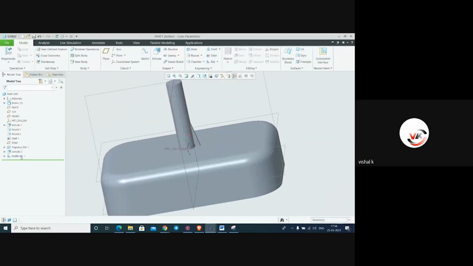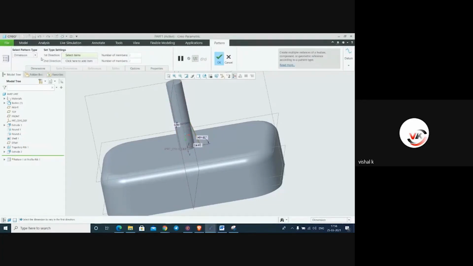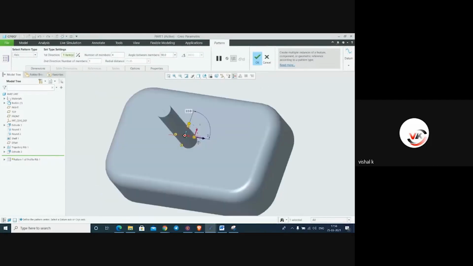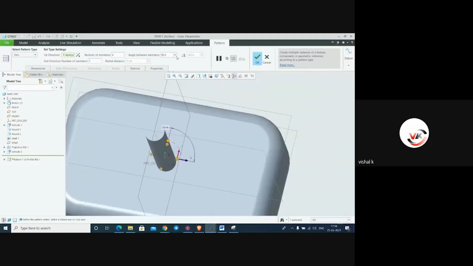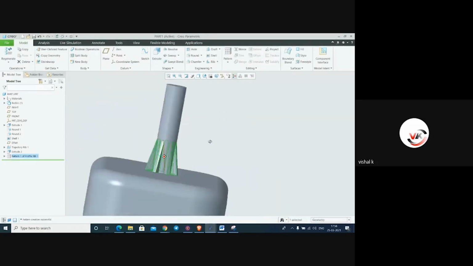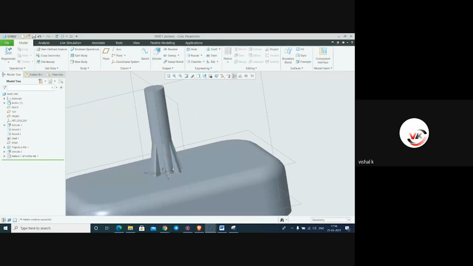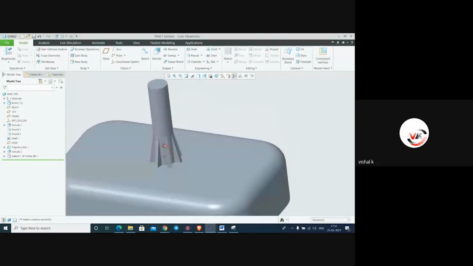Again select this profile rib, make it as a pattern, axis pattern. From here you can change the degree into numbers. Suppose we require 7 numbers. Just say okay. See this. This is the axis pattern.